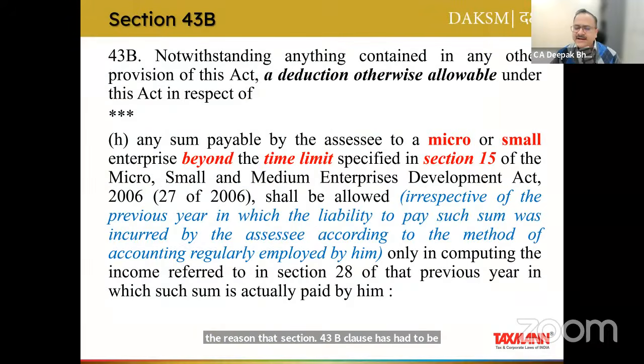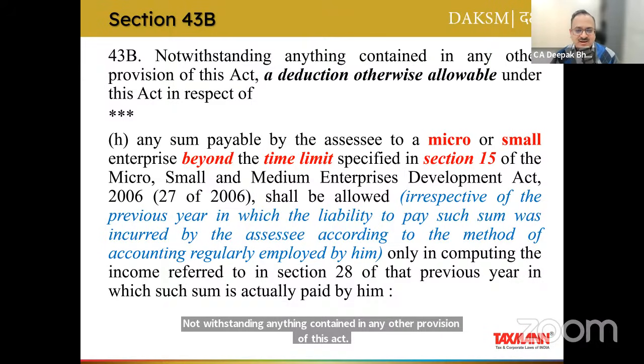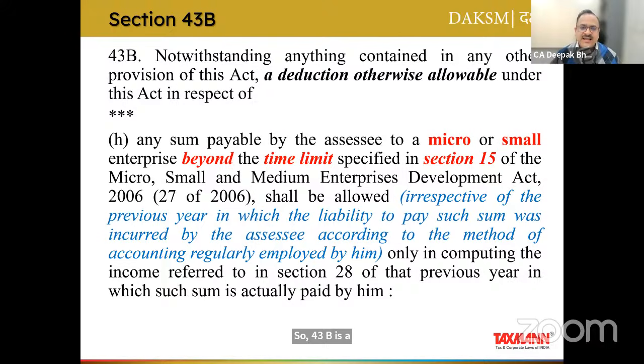So let's read what 43B and Clause H say. Notwithstanding anything contained in any other provision of this Act. So 43B is a non-obstante clause, basically overriding anything in the entire provision of this Act.